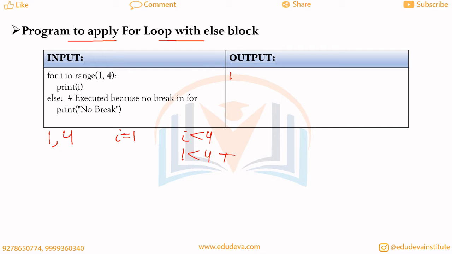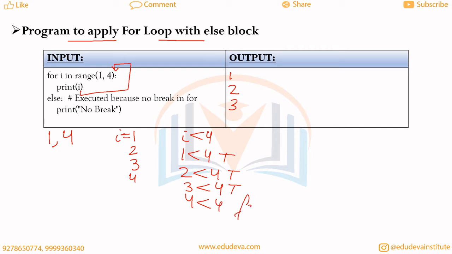Now after printing the value of i, it will auto increment the value of i, and the new value of i will be 2. Now it will check whether 2 is less than 4. Yes, so it will print 2 in the output. After that the value of i will be 3 and it will check whether 3 is less than 4. Yes, so it will print 3 in the output. After that the new value of i will be 4, and when we check whether 4 is less than 4, the condition will become false.